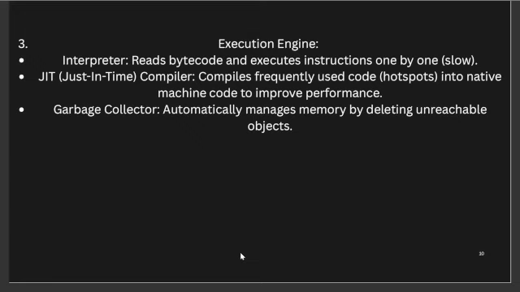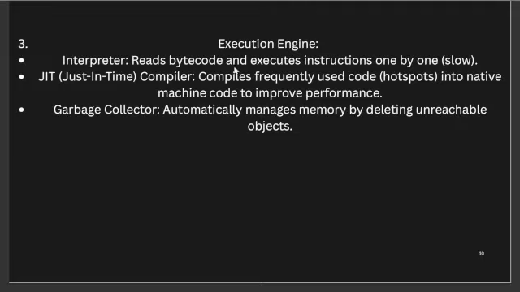And the last system will be the execution engine, which contains the interpreter, JIT, and garbage collector. So the interpreter basically reads bytecode and executes instructions one by one. Most of the time, questions also come like what is the difference between compiler and interpreter. So the interpreter reads bytecode and executes instructions one by one, slowly, and the compiler compiles source code at once.